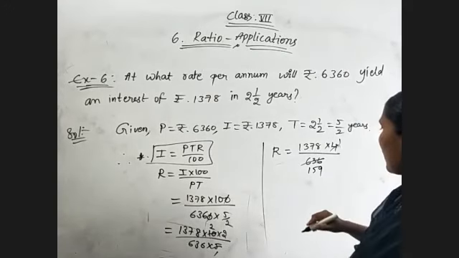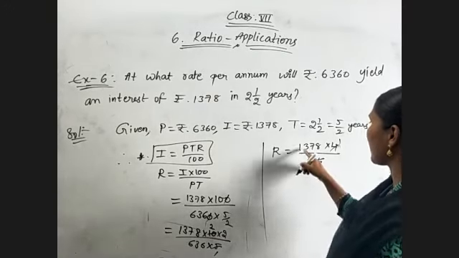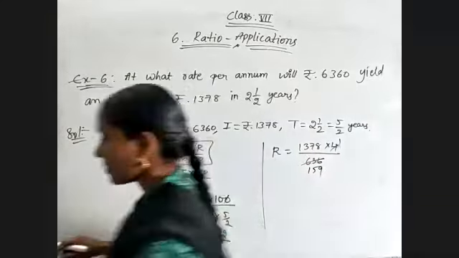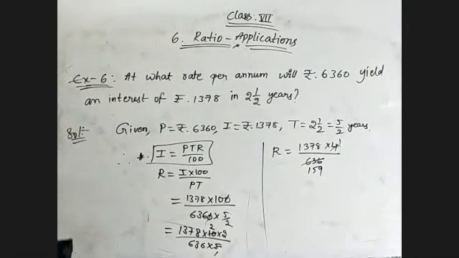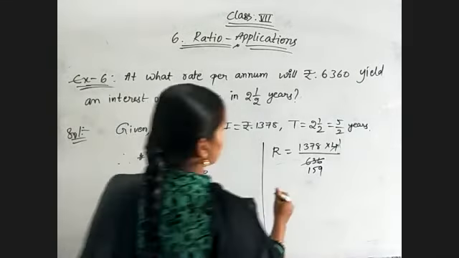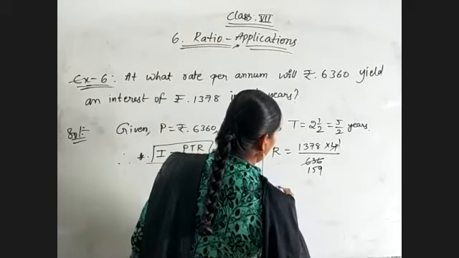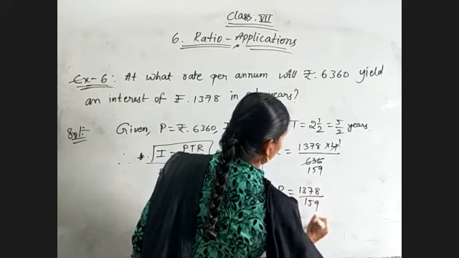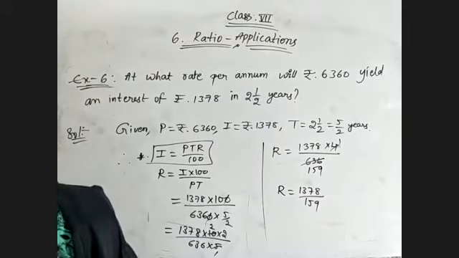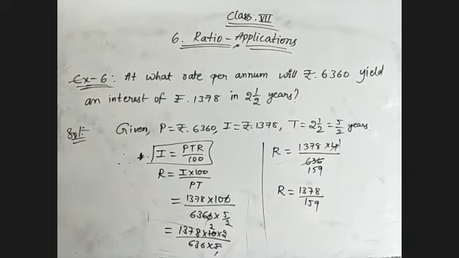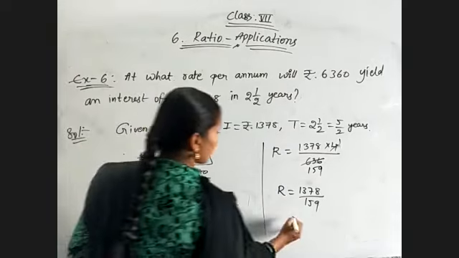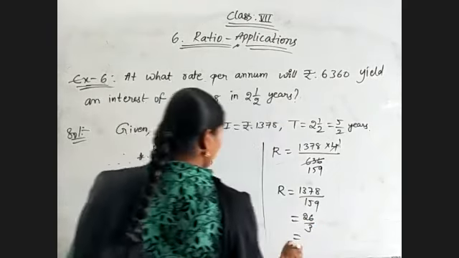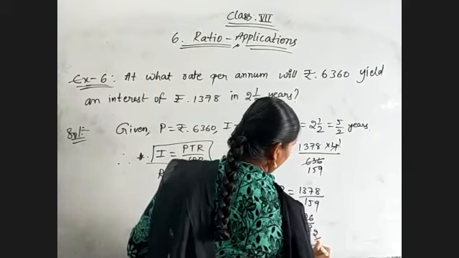Now R equal to 1,378 by 159 we got. So by simplification we will get it 26/3, which is nothing but 3 8s are 24, 8 2/3%.